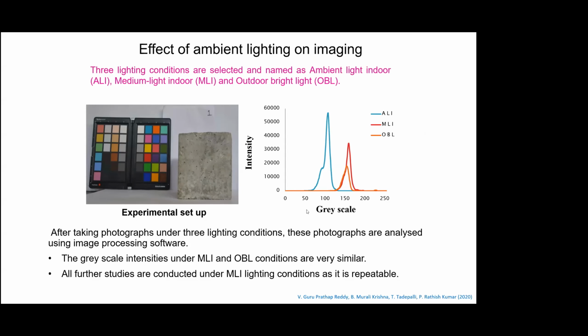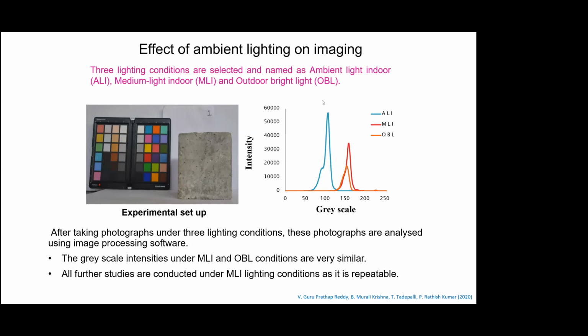And this is a trial image processing. Here we show the effect of ambient lighting. What happens if you change the lighting, because color and imaging depend on the intensity of the light, right? So we looked at ambient indoor lighting, medium indoor, and outdoor bright lighting, and looked at the grayscale.